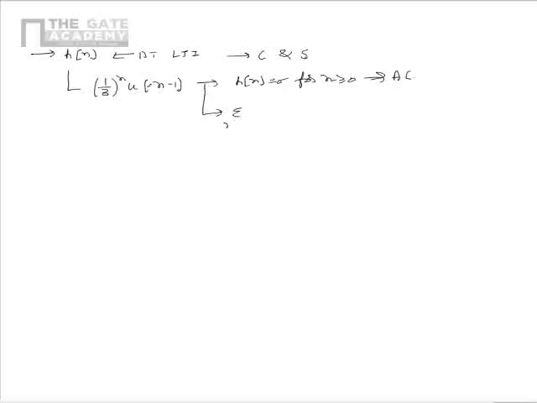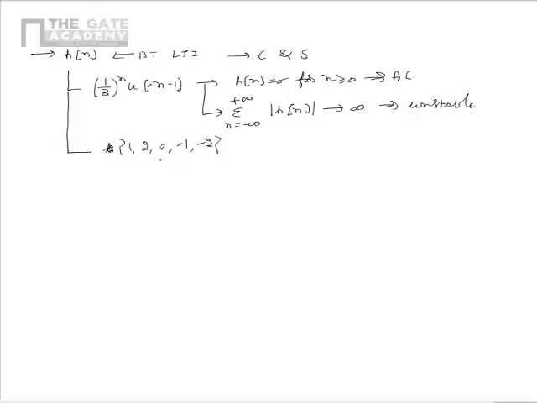We can also show that the summation from n equal to minus infinity to plus infinity of mod of h[n] tends to infinity if we try to find out the summation. From this, we can see that the system is actually unstable in BIBO sense. Now, let us consider another system of impulse response 1, 2, 0, -1,